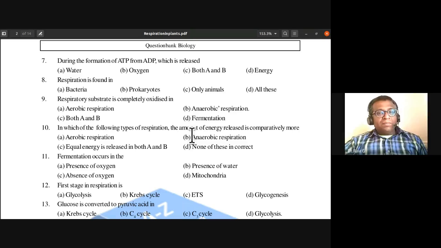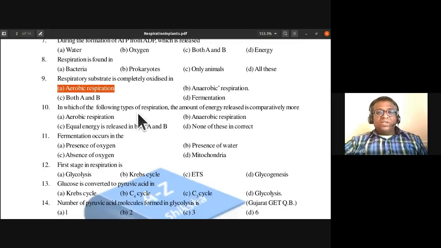Respiratory substrate is completely oxidized in aerobic respiration, anaerobic respiration, both A and B, fermentation. So where is the respiratory substrate completely oxidized? So ninth question. So in aerobic respiration, glucose is completely oxidized to release 36 ATP, isn't it? So respiratory substrate is completely oxidized only in aerobic respiration.